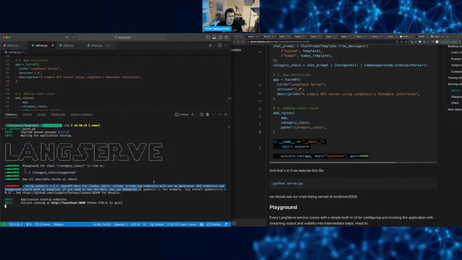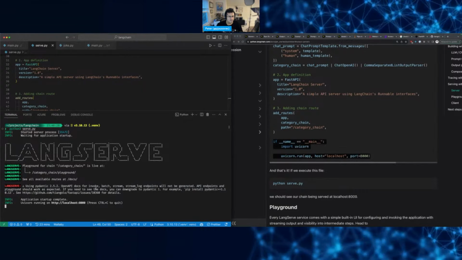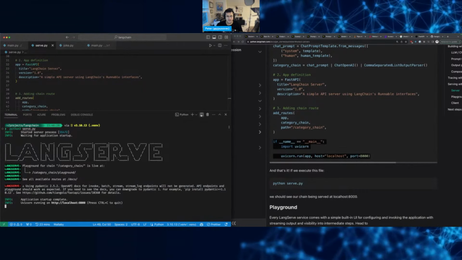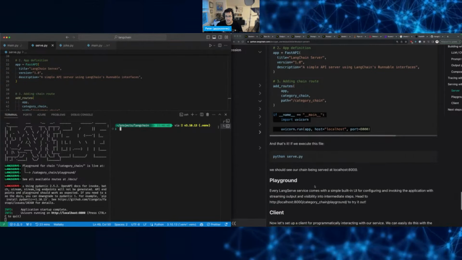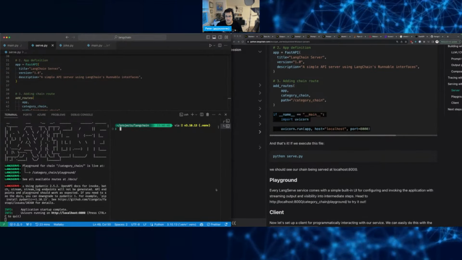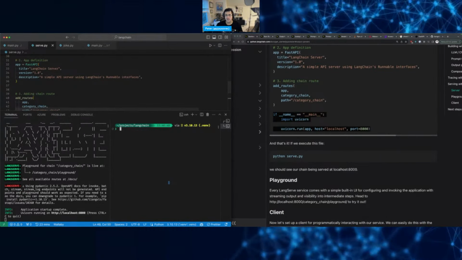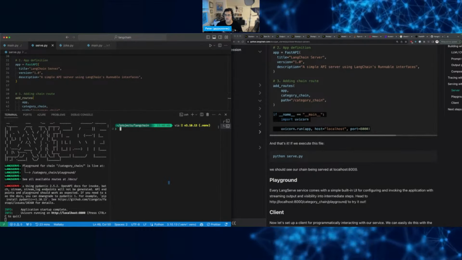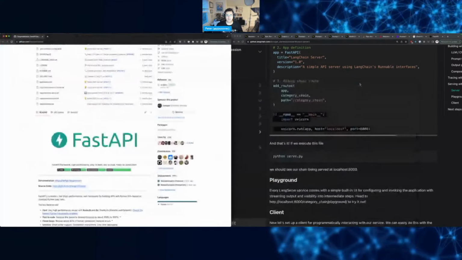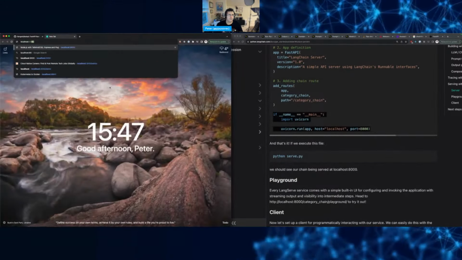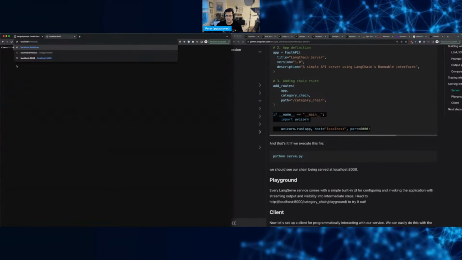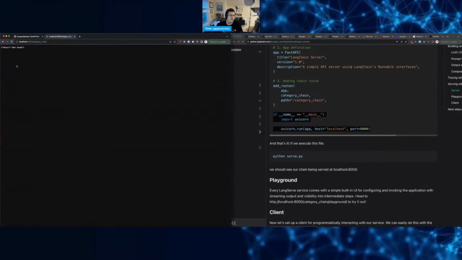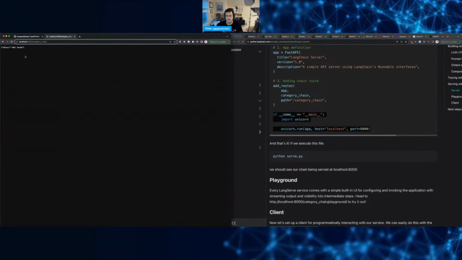I have a newer version, I guess. Anyway, it's running. So that means I can actually open it here instead of just curling to it, right? So we can do localhost 8000. There's nothing there. Category chain. So this is the actual endpoint, I guess.